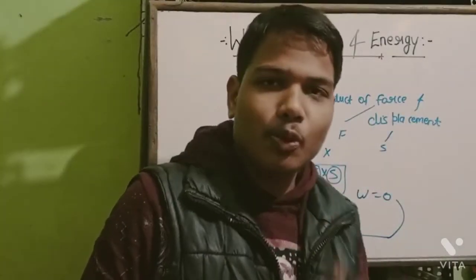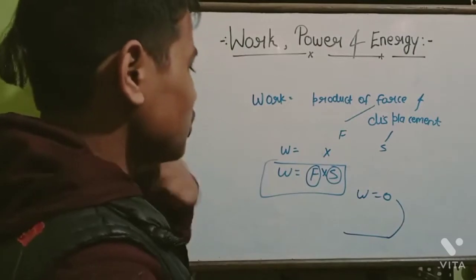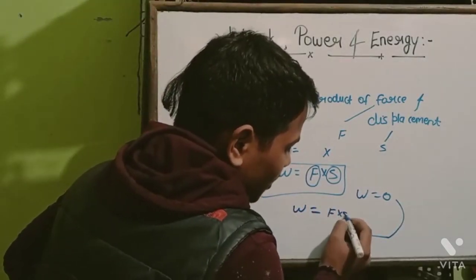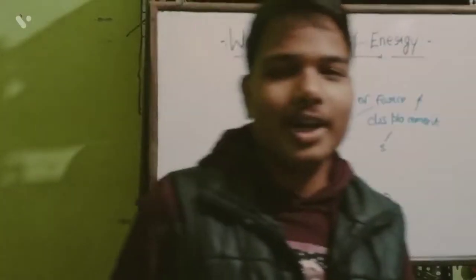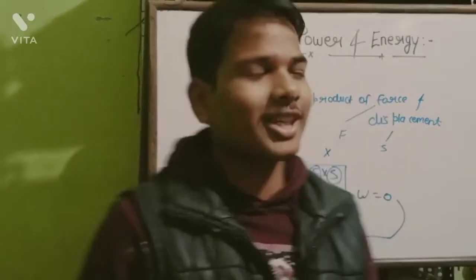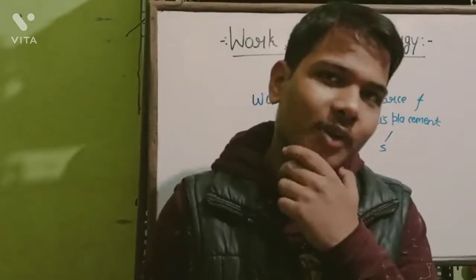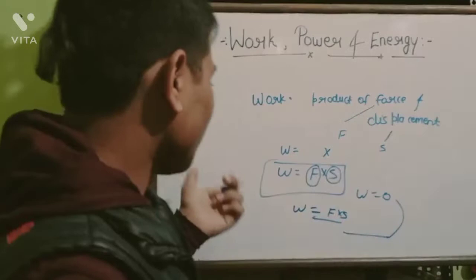So there was force and also displacement. It means work was done. So Ram did the work and he got married to Sita. So here we understood what we mean by work and the formula of work.